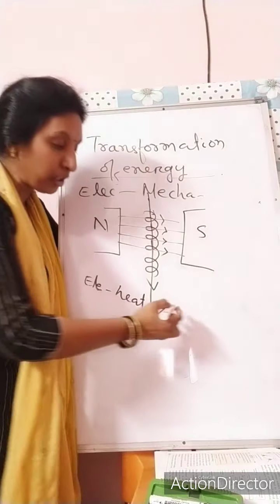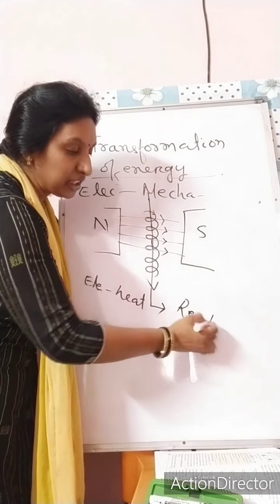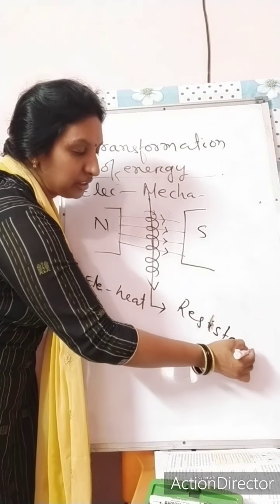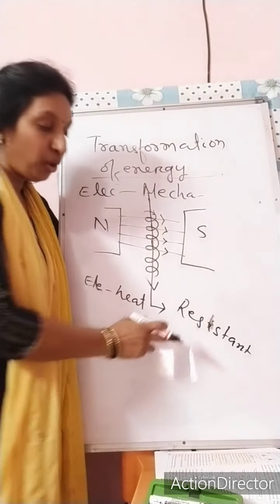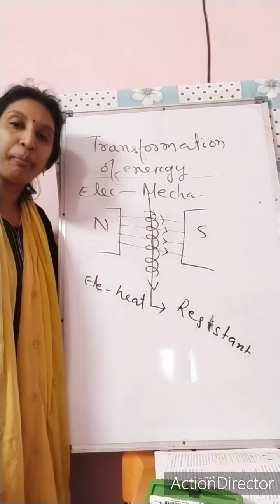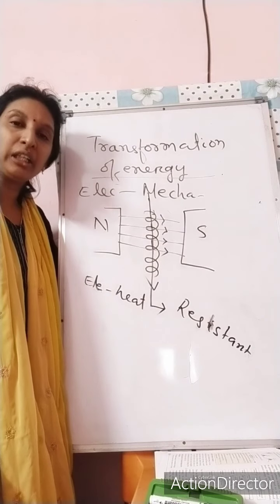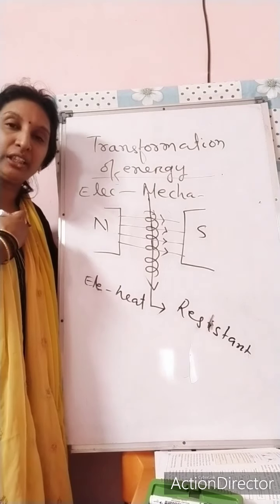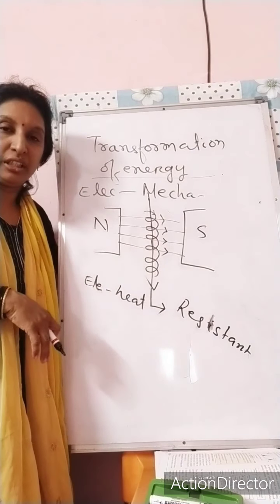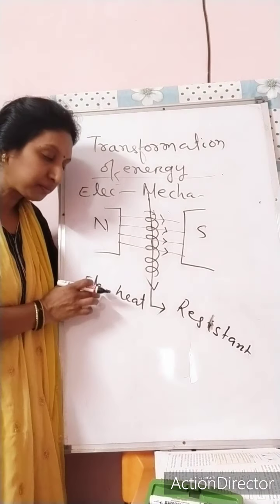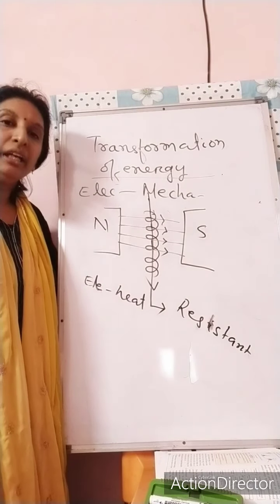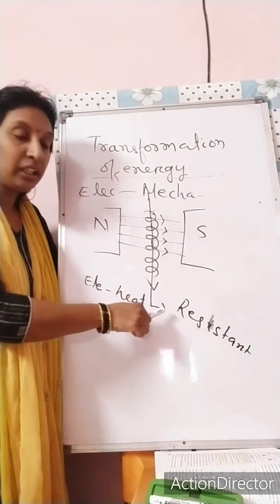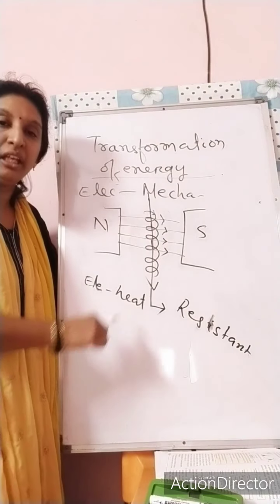Here you are using a resistor or resistance coil, which prevents the current flow through it, and due to that prevention, a certain amount of electricity is converted into heat energy. That is known as the heating effect of electricity.